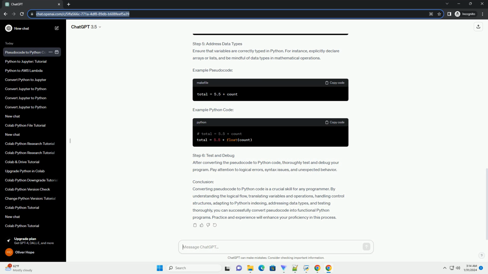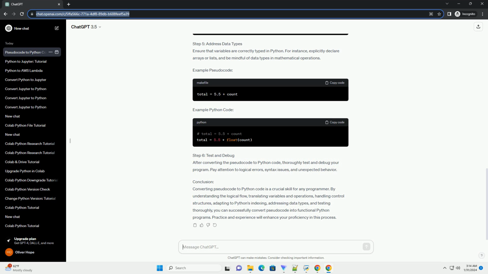Address data types. Ensure that variables are correctly typed in Python. For instance, explicitly declare arrays or lists, and be mindful of data types in mathematical operations. Example pseudocode. Example Python code.